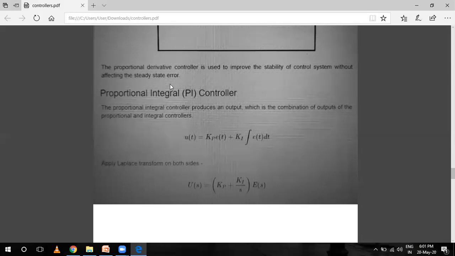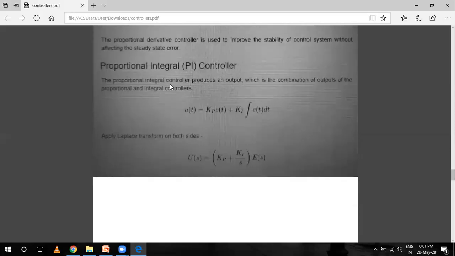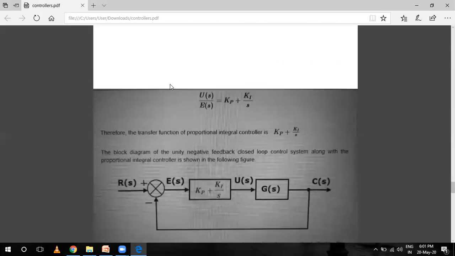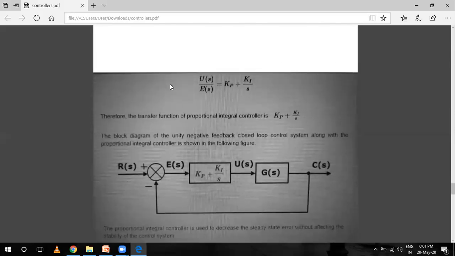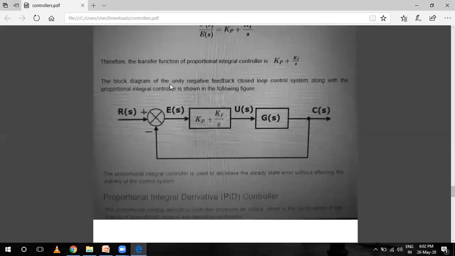And so Laplace transform of both sides, e(t) का E(s) हो जाएगा and integration of e(t) is E(s) by s. तो U(s) by E(s) is equal to Kp plus Ki upon s. The transfer function of the proportional integral controller is Kp plus Ki by s. And the block diagram for this is the feedback closed loop control system along with the proportional integral control, that is Kp plus Ki by s. Now this is the proportional plus integral control action.